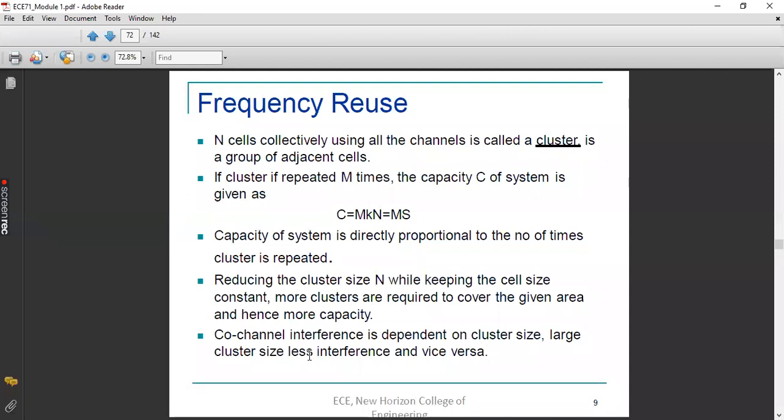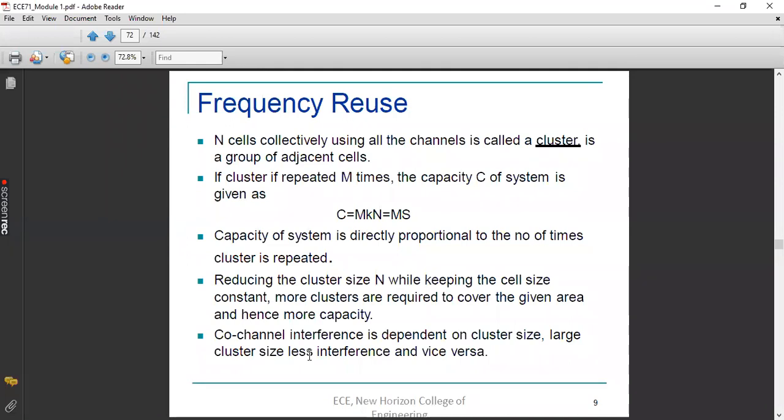So we were not able to distribute the cells to more subscribers in the geographical area. In that case, the interference can be reduced, because the cells sharing the same channel will now be far apart from each other, so interference can be reduced a little.